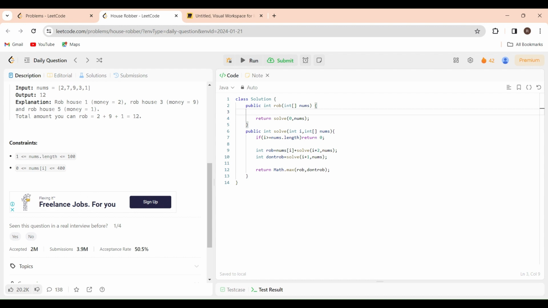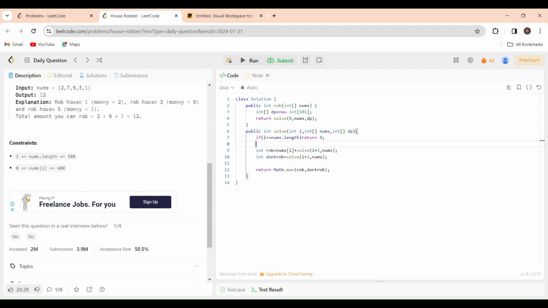So here in the solve function, what parameters are changing? Only the i parameter is changing, right? So our DP will be 1D DP only. So DP is new int of nums dot length plus 1, or else we need to take 101 here. Let us take 101 here, because we are going to 4 and 5, right? And we will pass DP here, and we need to change this parameter.